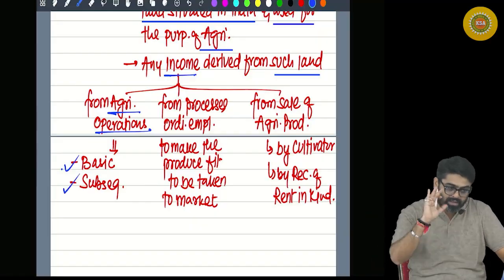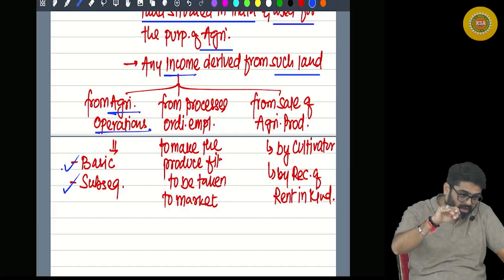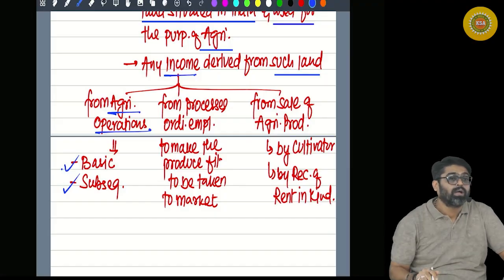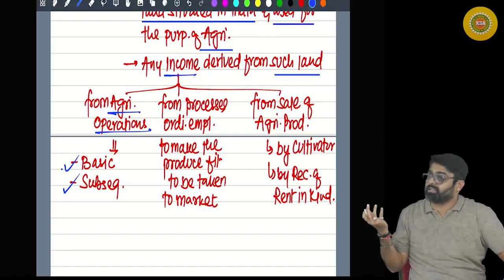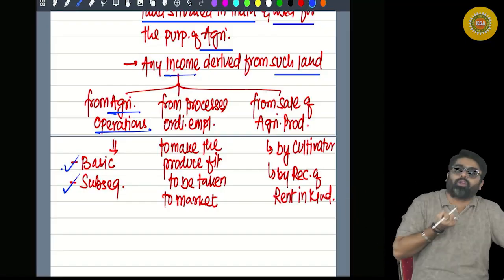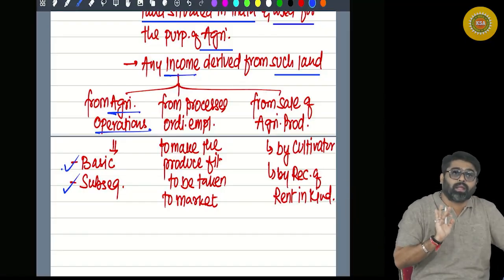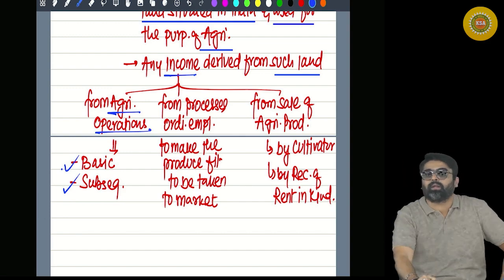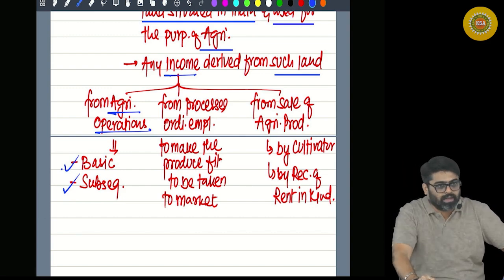So if you are an assessee earning any income by such agricultural operations, whatever income you are earning from these operations will also be treated as your agricultural income.